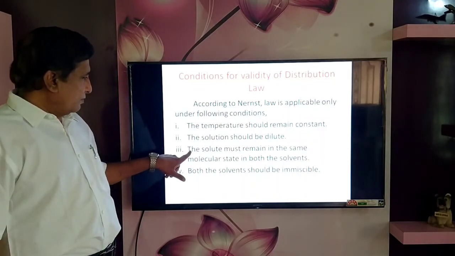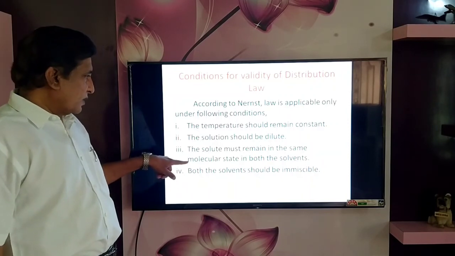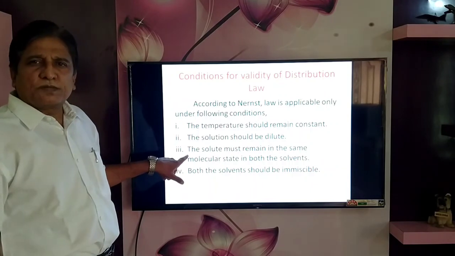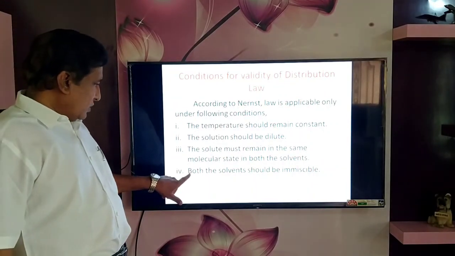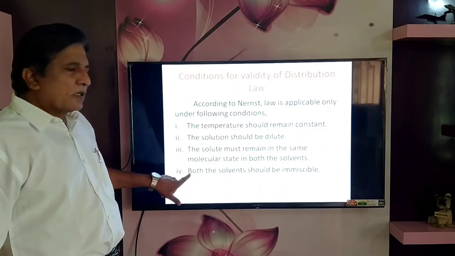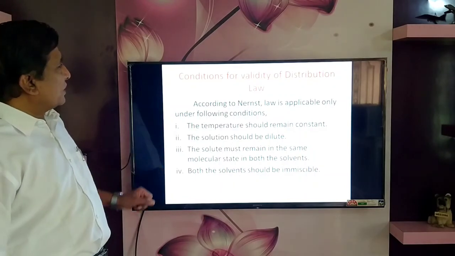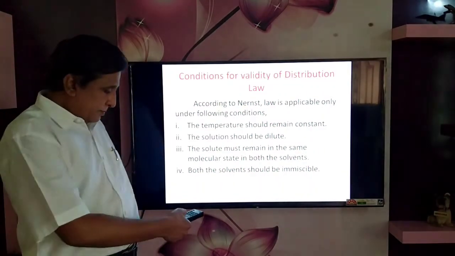Third, the solute must remain in the same molecular state in both the solvents. That means there should not be any association or dissociation of the solute. Last, both the solvents should be immiscible. So these are the four conditions for validity of distribution law.